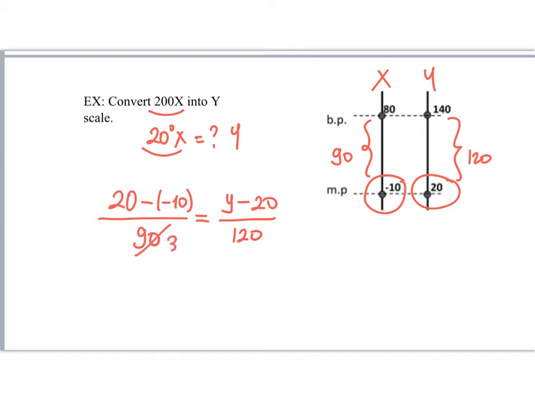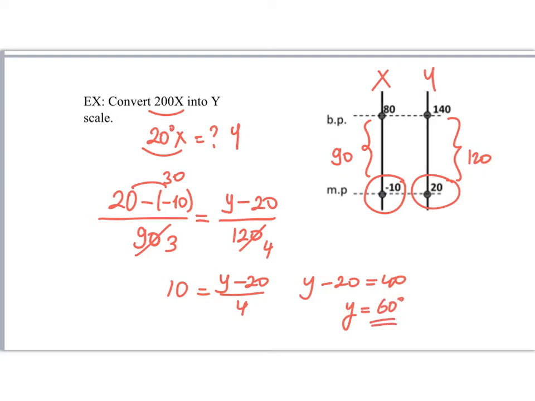So when we cancel these with each other, 3, 4, this equals 30 over 4. So Y minus 20 is equal to 40. So the read value of the Y thermometer is equal to 60.